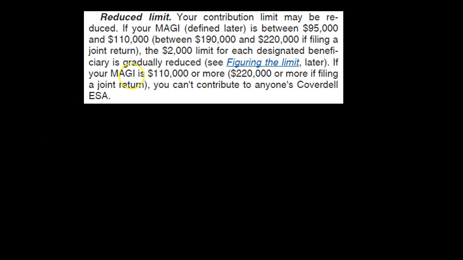So that basically means there's a range here, of course. So there's going to be a limit. There's $2,000 max, and the lower range is at $95,000 for non-married, like single or head of household, and $190,000 for married. Now, within the range of $95,000 to $110,000, the amount is going to be reduced. We'll have to figure out how much we're allowed to contribute in this range as well. And then, of course, when we hit the cap, the $110,000 reflected here and the $220,000 here, over that we can't contribute at the end of the range.